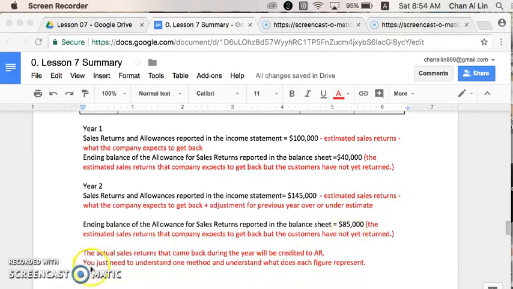Now note that the actual sales return that comes back during the year will always be credited to the AR account. Now you need to understand just one method, and understand what each figure represents. For example, what does the sales return allowance figure in the income statement represent.